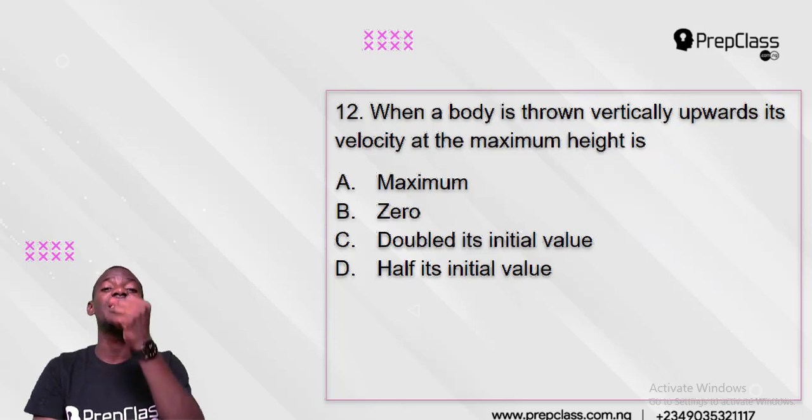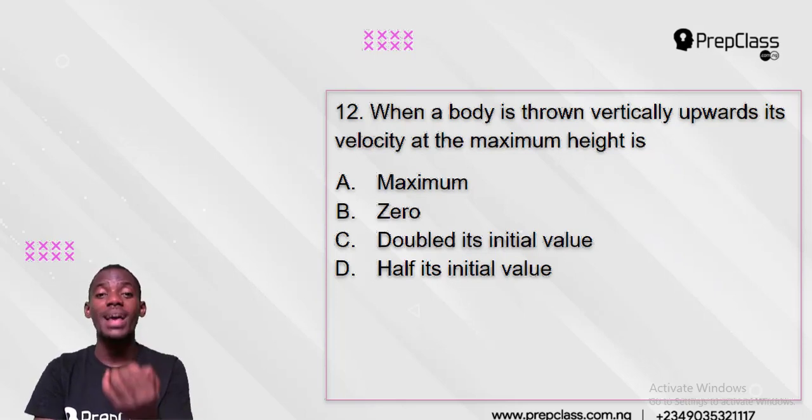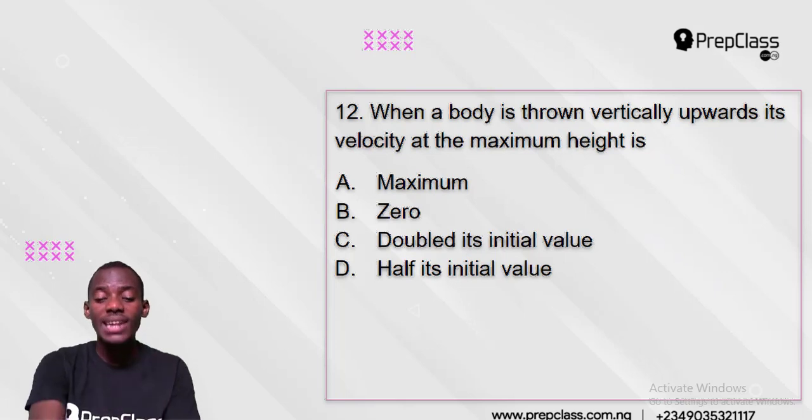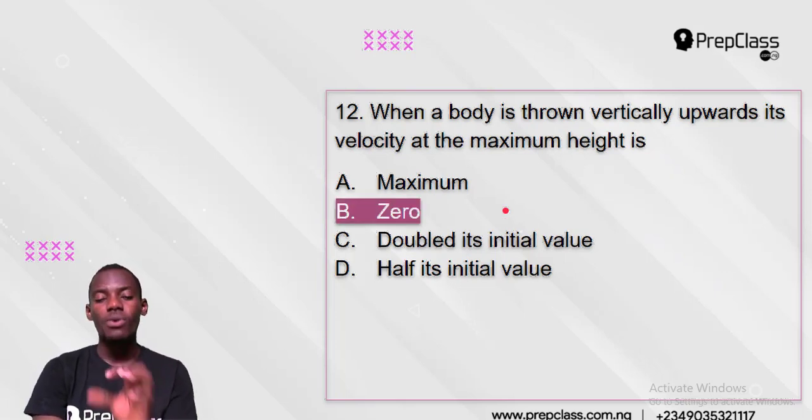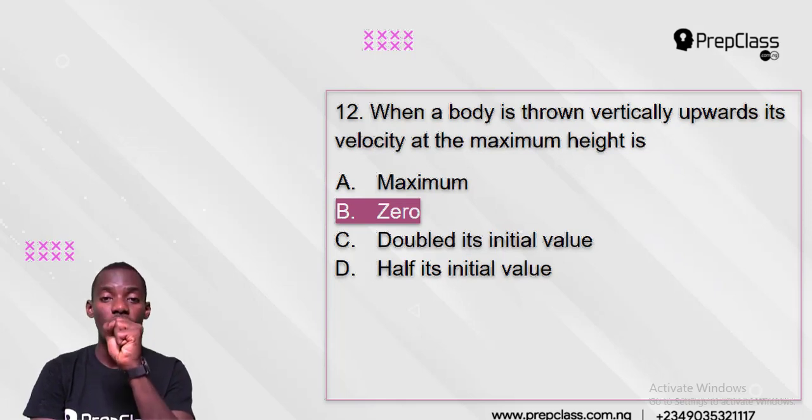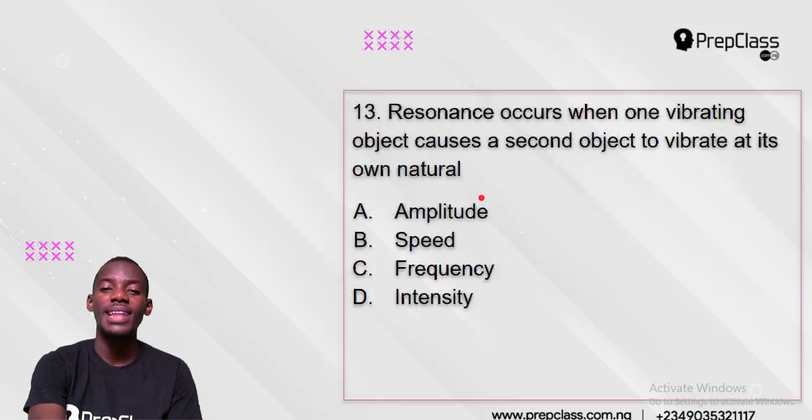Then it will begin to decelerate backward, right? It will begin to come down. It will not accelerate at first; it will begin to fall back. And that is the answer to that question. The answer is simply 0, because at maximum height, the stone will stop moving. And that is the answer to number 12. Let's check out number 13.